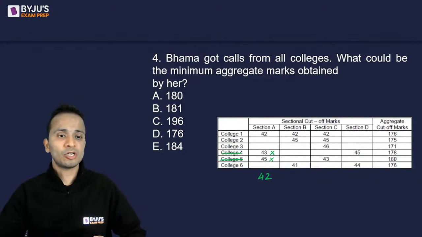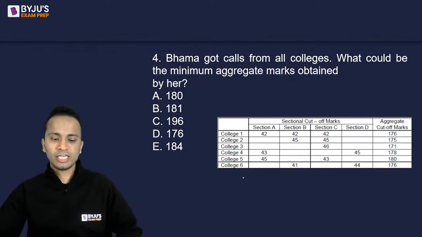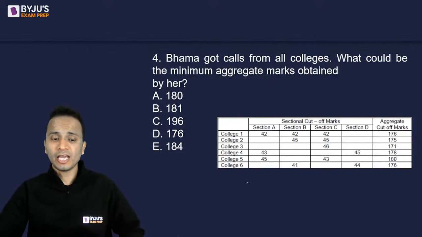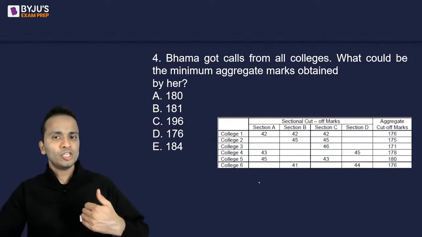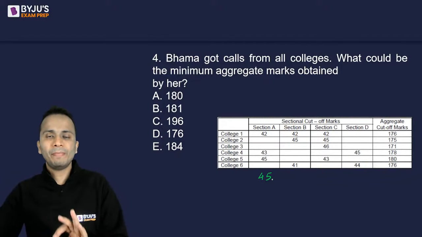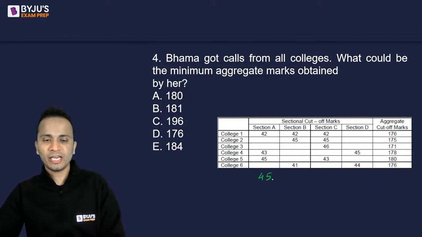But this person has got a call from all the colleges. So tell me how much minimum marks in section A this person has to score to clear the cutoffs which are mentioned. Absolutely correct, 45. So this person will score a bare minimum of 45 marks in section A.